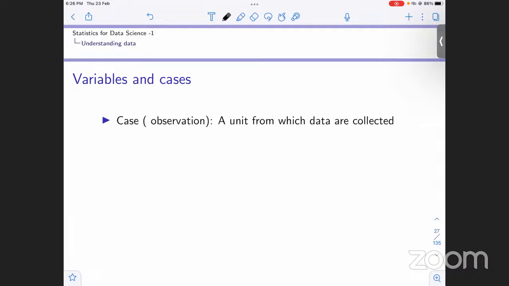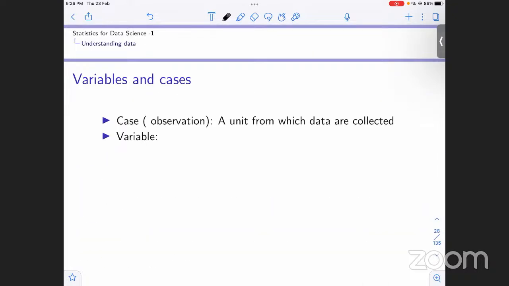So we will collect the data from that student, right? Like what his age is, what his marks in all the subjects are. So we are noting those data values for that particular student, and the student becomes our case or observation.